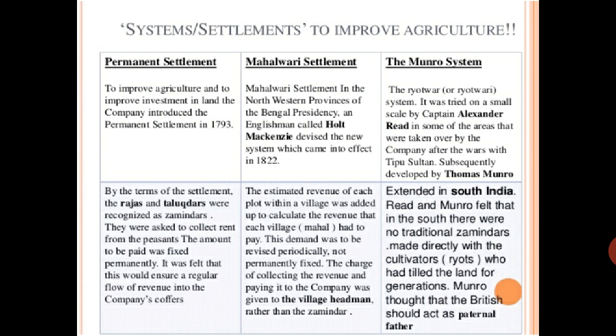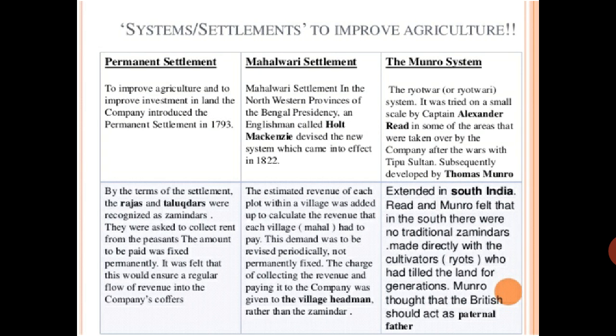This system was applied in the southern part of India. Read and Munro felt that in the south there were no traditional zamindars, so they dealt directly with the cultivators, the Rayats, who had tilled the land for generations. Munro thought that the British should act as a parental father, as caretaker of their Rayats. This was called the Rayatwari system. But all these were not proper, but then also things were going on.